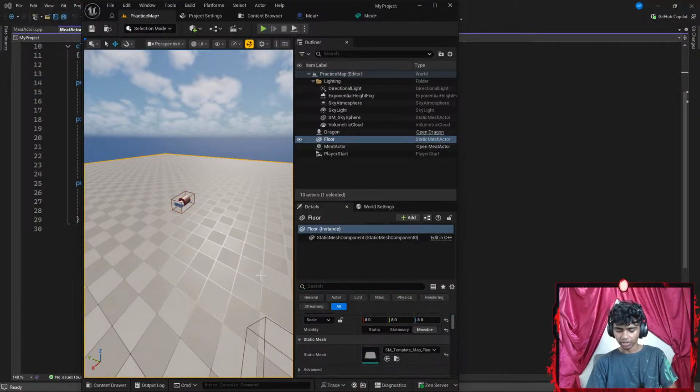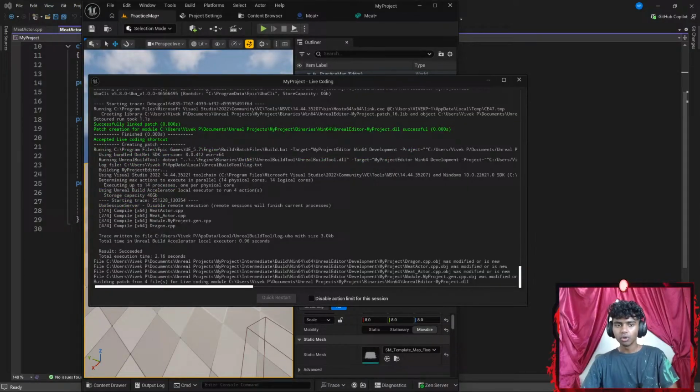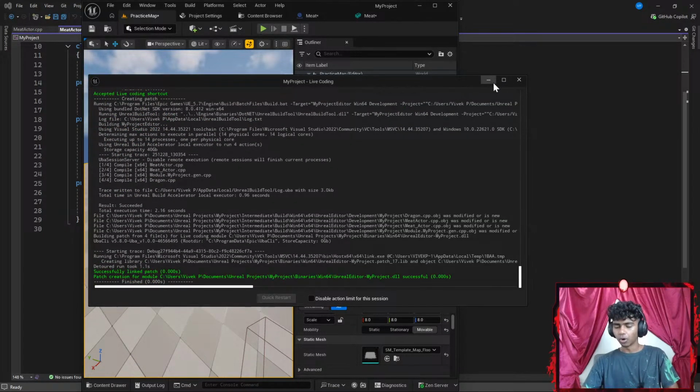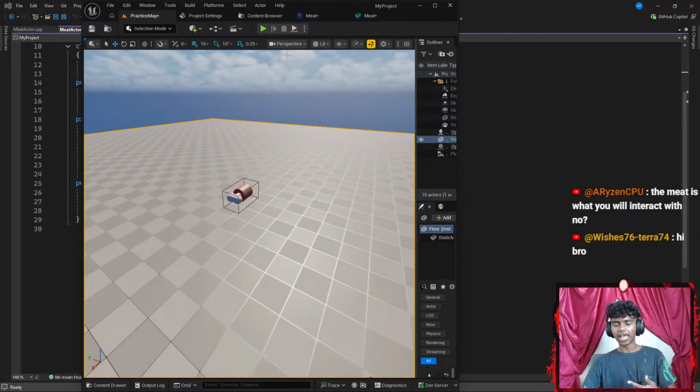Now let's hit Control Alt F11 real quick. No, you have to do it with the meat mesh. Oh, I see. Wait, would it work if I did it with both, or should I just do it with meat? The meat is what you will interact with. Honestly, yeah, I'm going to be colliding with the meat, which is going to be generating an event.